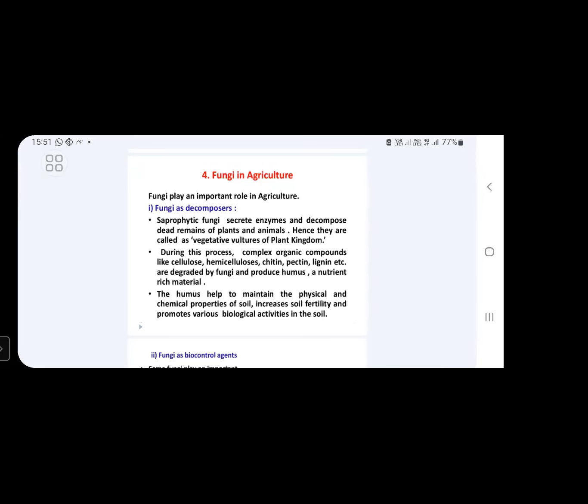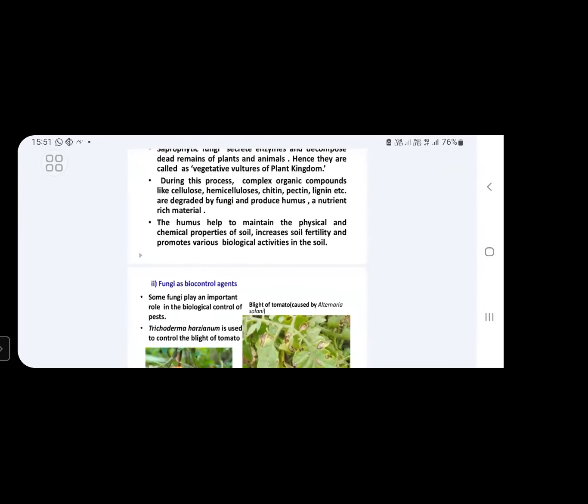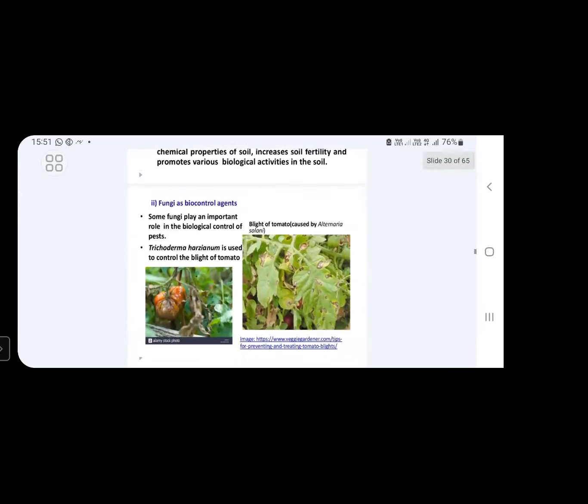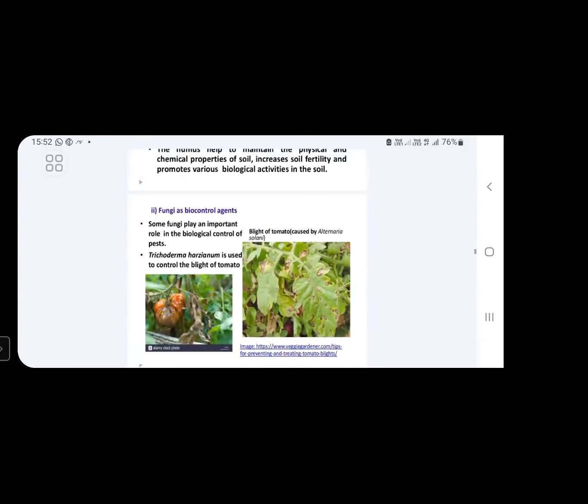So like this, fungi play a crucial role in maintaining the physical and chemical properties of soil. It also helps in increasing soil fertility. So this is about the fungi which are used as decomposers. Next, some of the important fungal species are used as biocontrol agents.